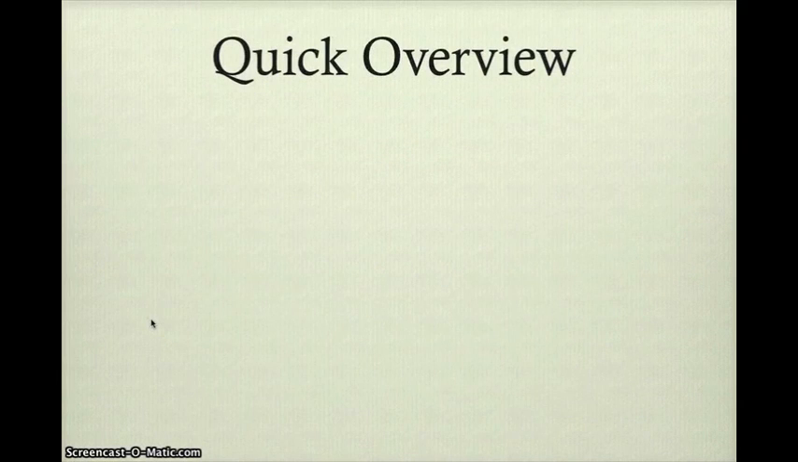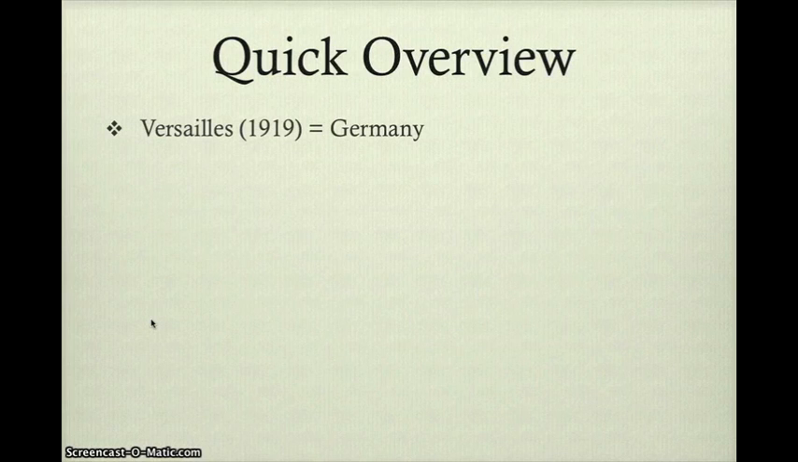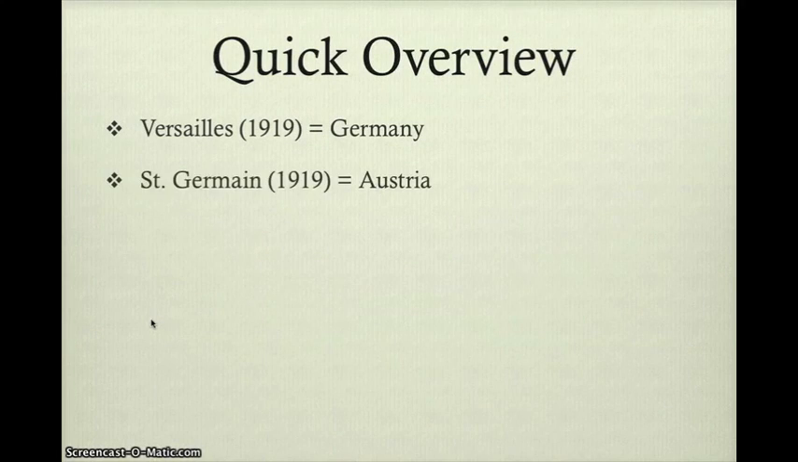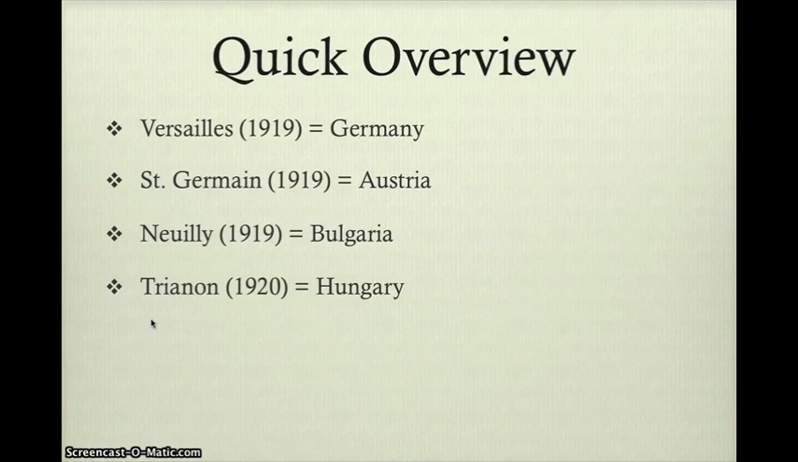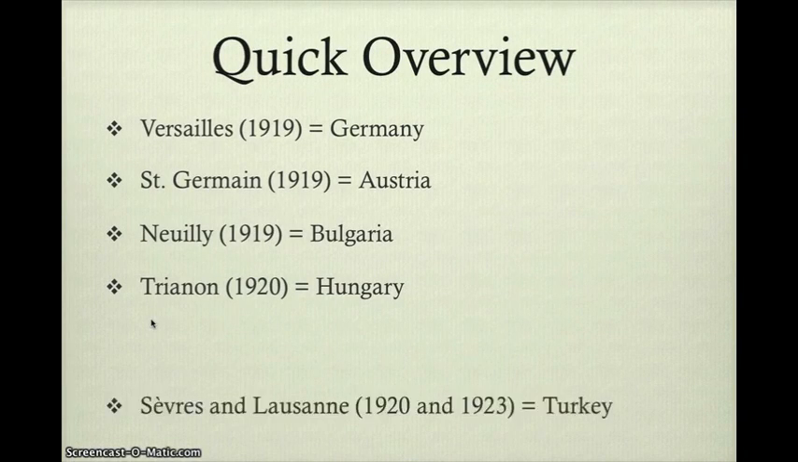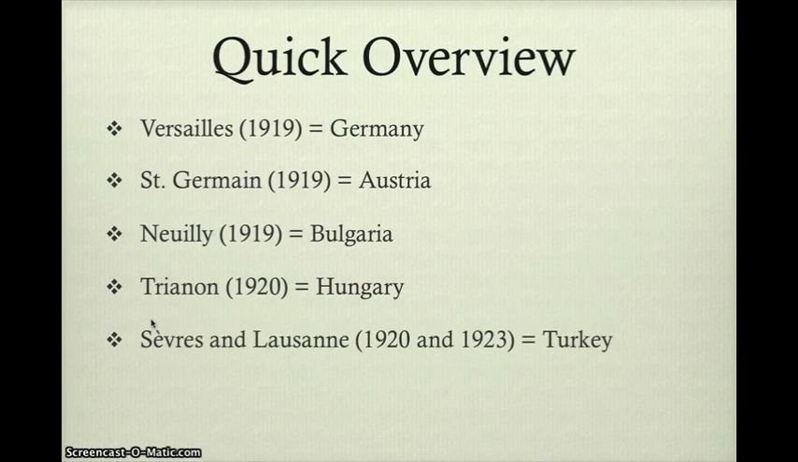So to get a quick overview of the treaties: Versailles 1919 was concluded with Germany. Saint-Germain 1919 with Austria. Neuilly 1919 with Bulgaria. Trianon 1920 with Hungary. And finally Sèvres and Lausanne, 1920 and 1923, with Turkey.